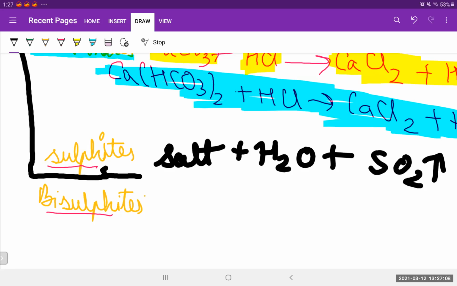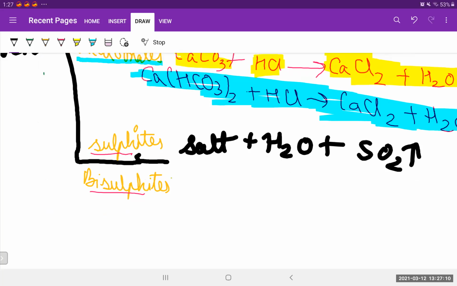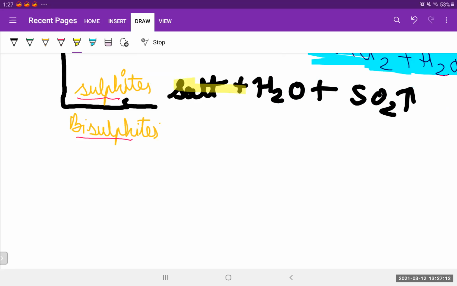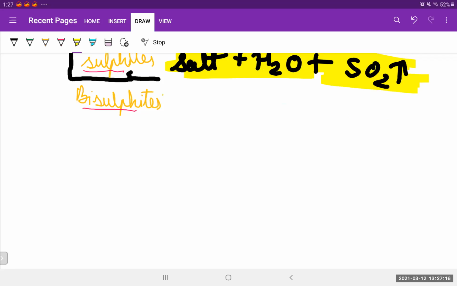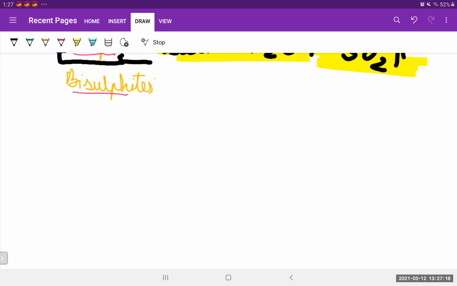Now let's see how we'll get these things. Let's see one example. Let's take calcium sulfite, CaSO3.